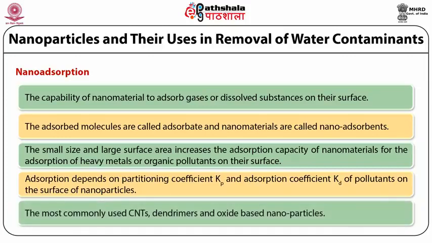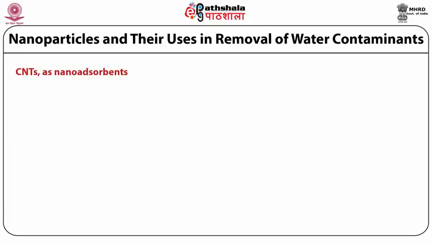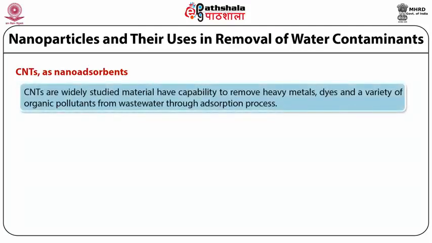The most commonly used nanoparticles which show the phenomenon of nanoadsorption are carbon nanotubes, dendrimers, and oxide based nanoparticles. CNT, carbon nanotubes as a nanoadsorbent. Carbon nanotubes are a widely studied material that have the capability to remove heavy metals, dyes, as well as organic pollutants like pesticide residues from wastewater through the adsorption process.